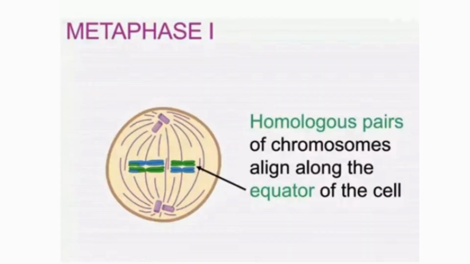After prophase first, the next phase is metaphase first. The picture shows that here the homologous pairs of chromosomes align along the equator of the cell. Basically, the paired homologous chromosomes, which we call tetrads, align randomly along the cell equator, which is the metaphase plate. This independent assortment contributes significantly to genetic variation. This is the event where genetic variation can occur.